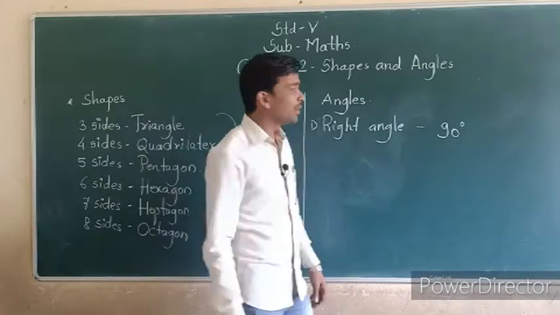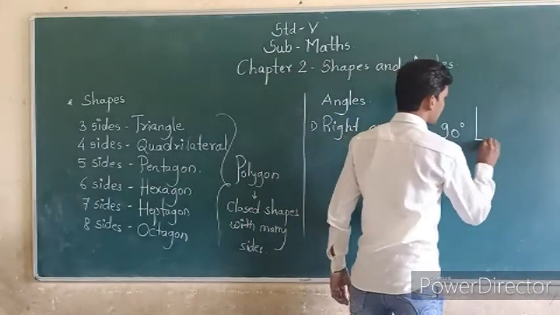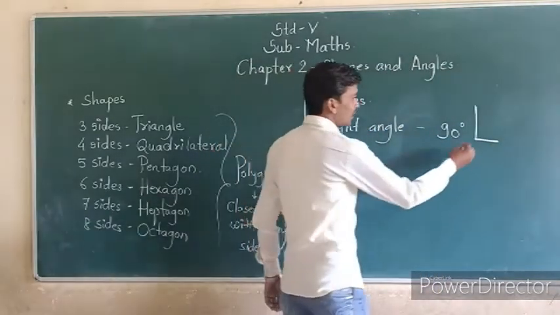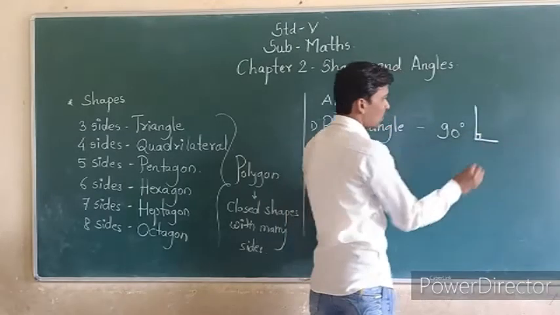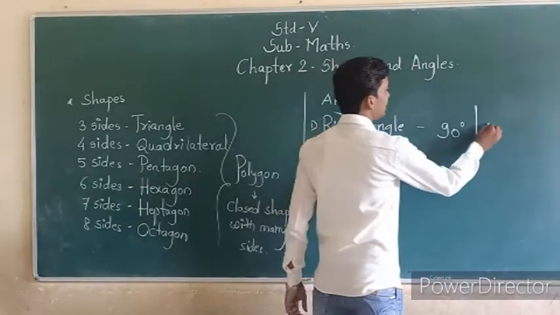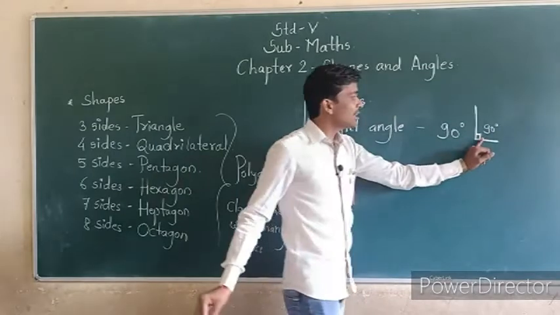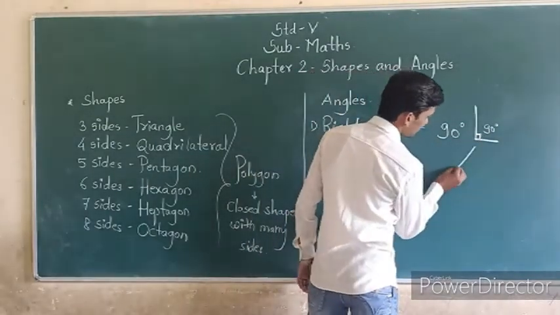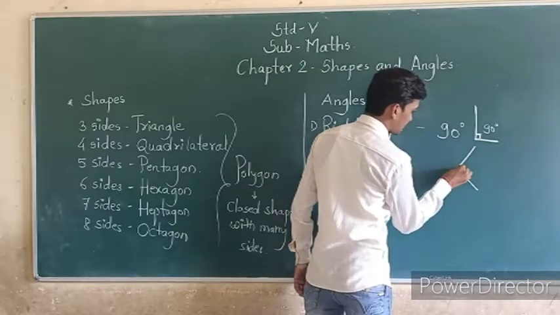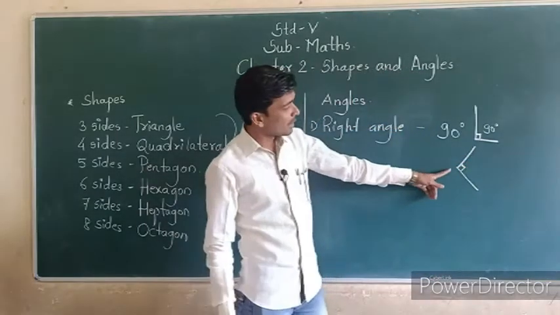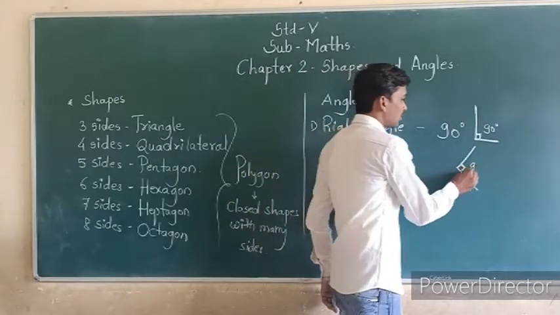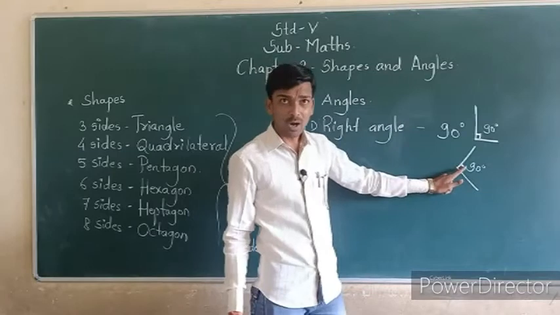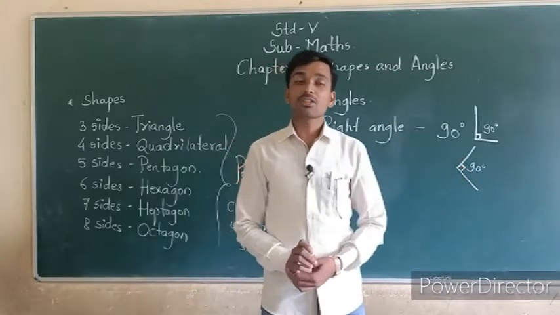I will draw here one figure. See, like this. Like an L shape. Here there is one sign. That sign means 90 degrees. Another example I can draw here. That is also an L shape. So that is also 90 degrees. This sign indicates that it is a right angle, or 90 degrees.